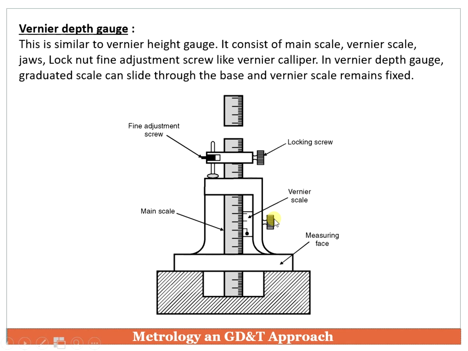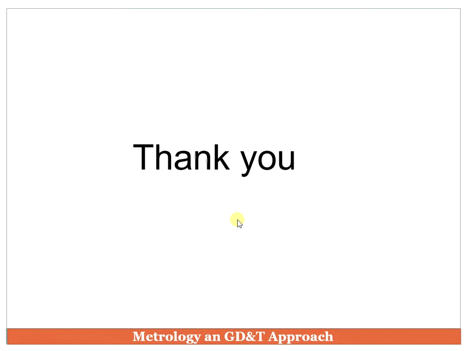Next we have a vernier depth gauge, which measures the bore depth, or hole depth. The important parts are again similar: fine adjustment, locking screw, and vernier scale. So all the instruments we discussed in this session are vernier, or precision, measuring instruments and come under the category of linear measurement.